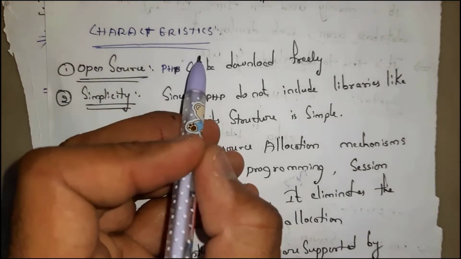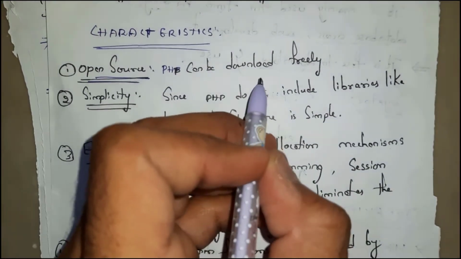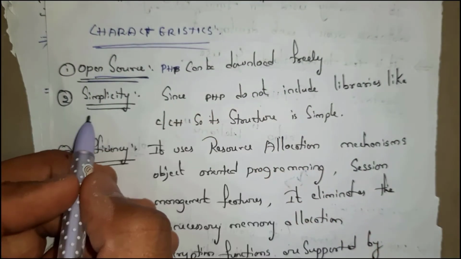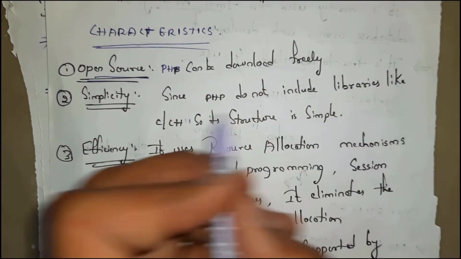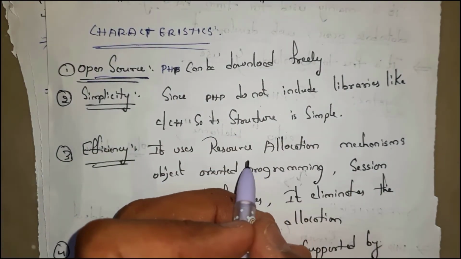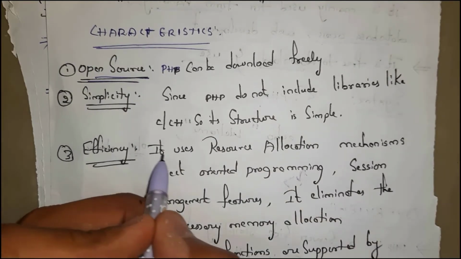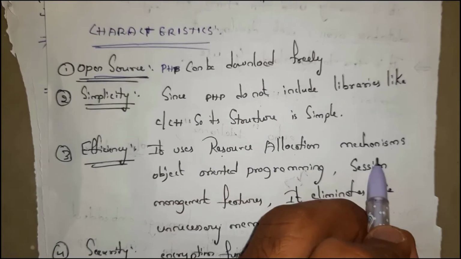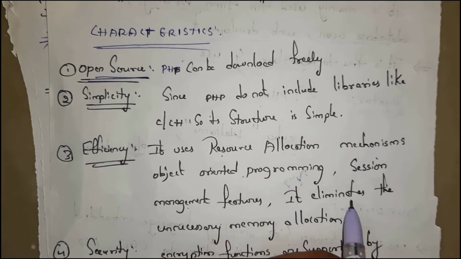See the characteristics of PHP. First is open source. Open source means PHP can be downloaded freely from the internet. Next is simplicity. Since PHP does not include libraries like C and C++, its structure is simple. Third is efficiency. PHP uses resource allocation mechanisms, object-oriented programming, and session management features, and it also eliminates unnecessary memory allocations. By all these, PHP is efficient.